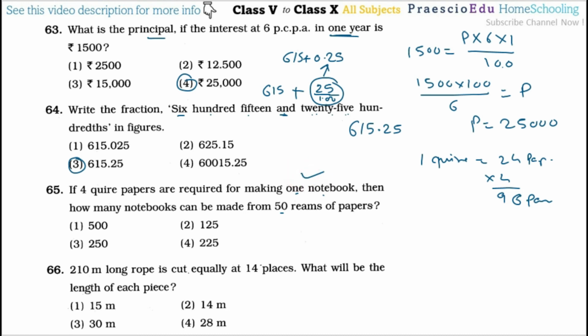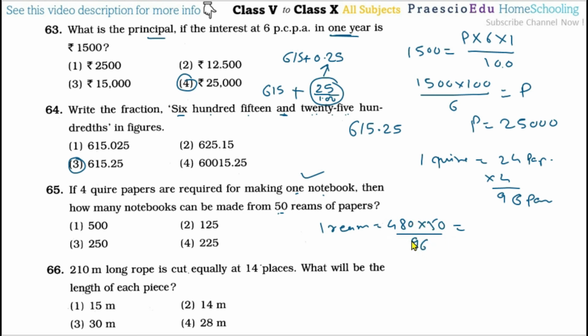Then how many notebooks can be made from 50 reams? Now 1 ream is equal to 480 papers. So 50 reams means we have to multiply by 50. So there is this much total papers. So directly we will divide it by 96.